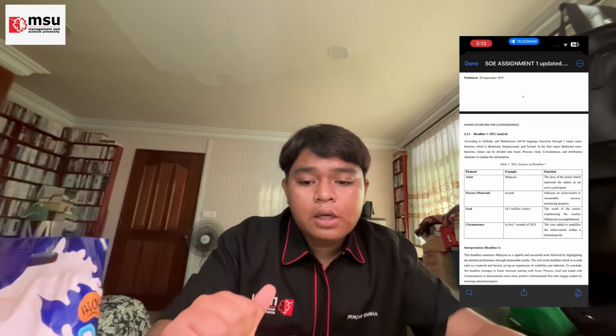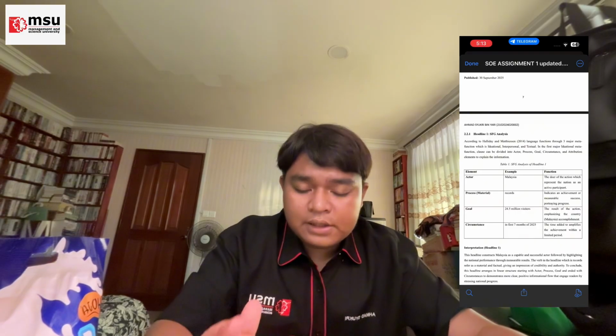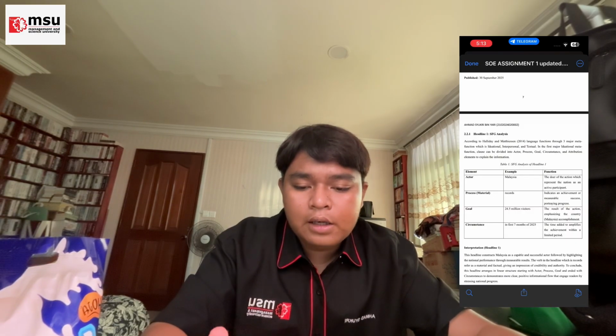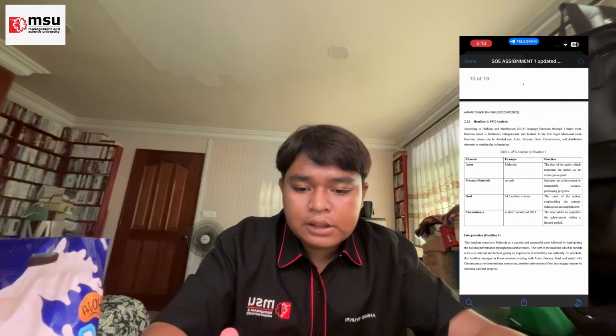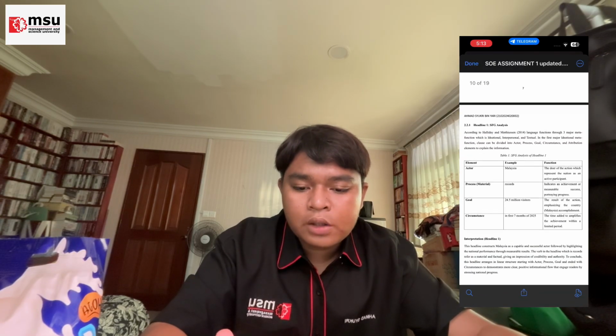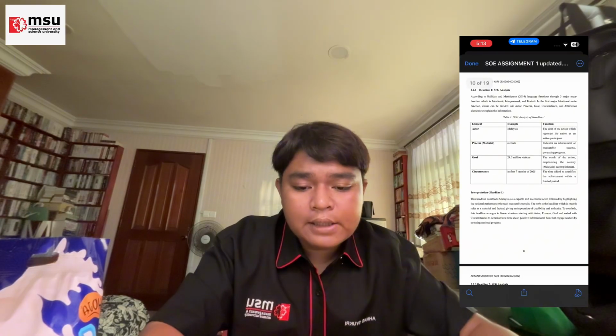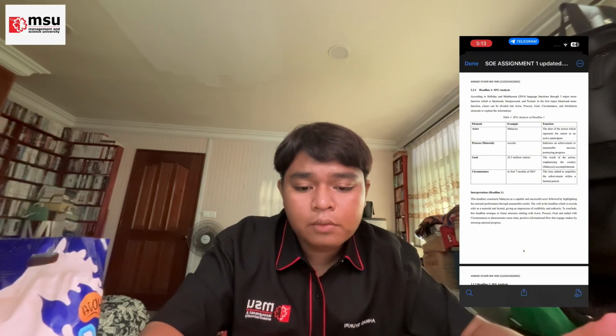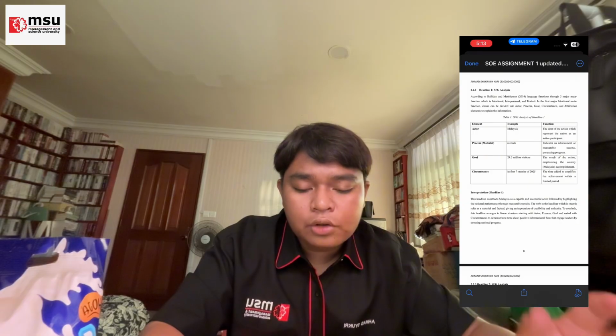There are four SFG analysis elements, which are actor, process, goal, and circumstance. You can see that the actor is Malaysia, the process is records, the goal is the 24.5 million visitors, and the circumstance is in first 7 months of 2025. I will read the interpretation at least. The headline constructs Malaysia as a capable and successful actor, followed by highlighting the national performance through measurable results.